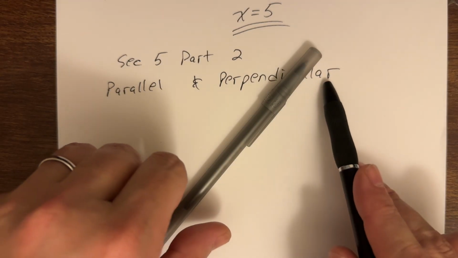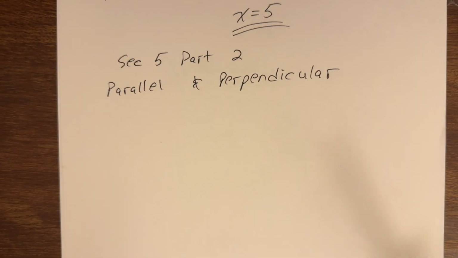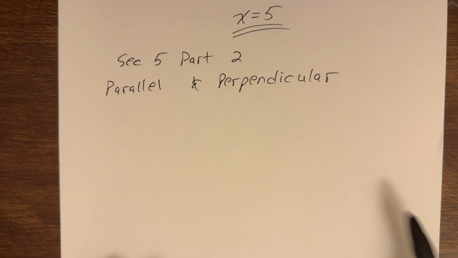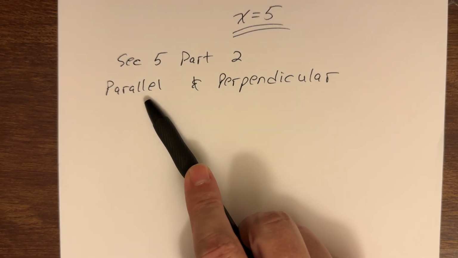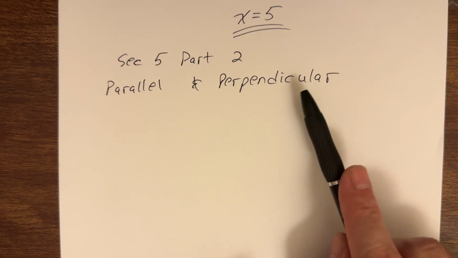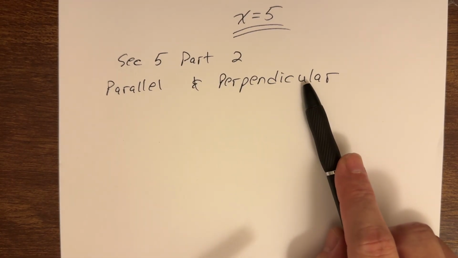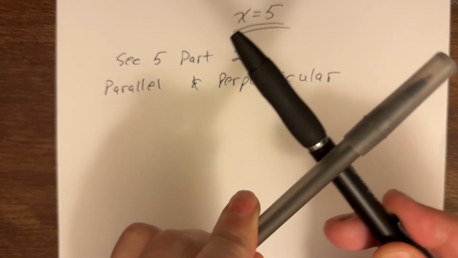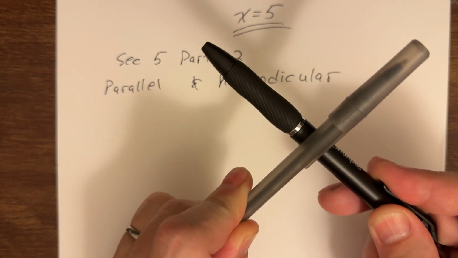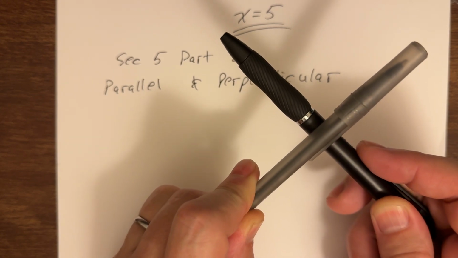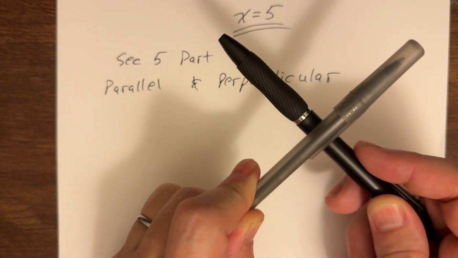When we talk about perpendicular, now this is where the parallels of math, well, if these lines never hit each other, then people think, well, perpendicular lines do hit each other, but it's more specific than just that. If we talk about perpendicular lines, not only are we looking at points that intersect, we are specifically talking about lines that intersect at a right angle. That's the definition of perpendicular.